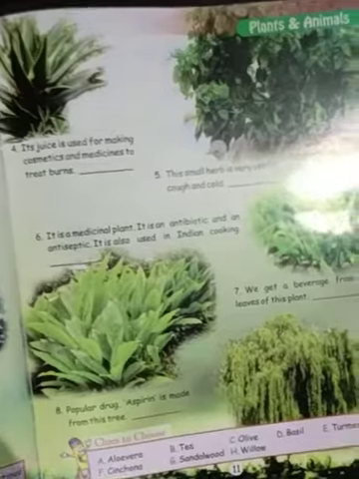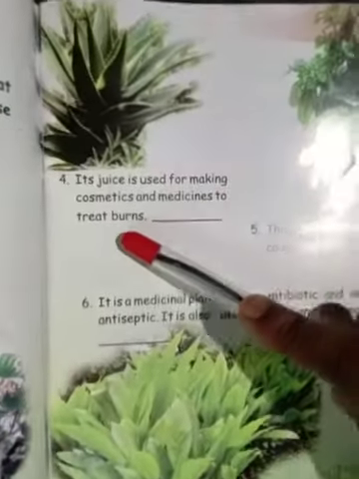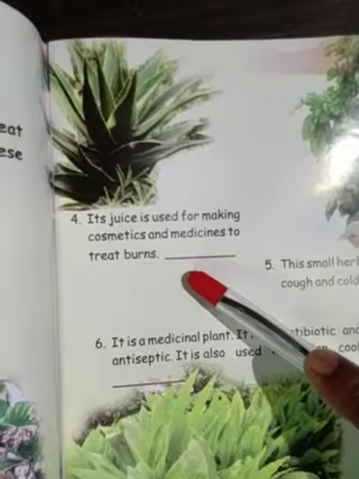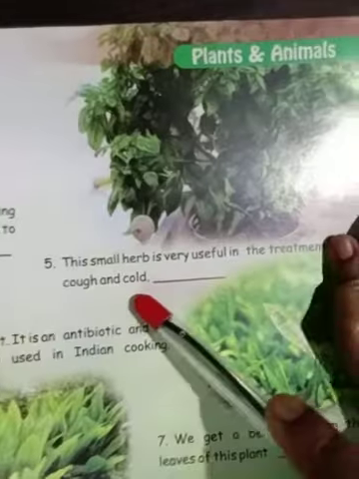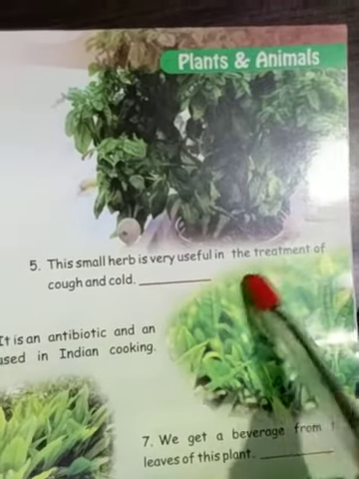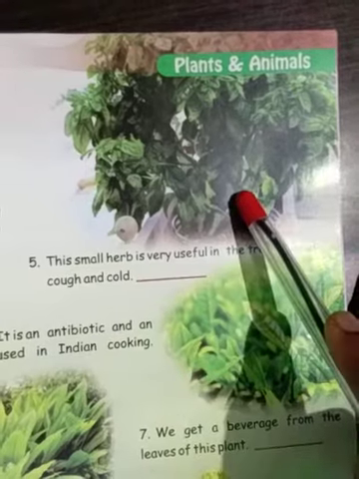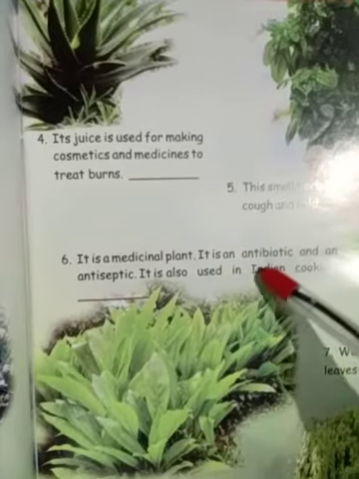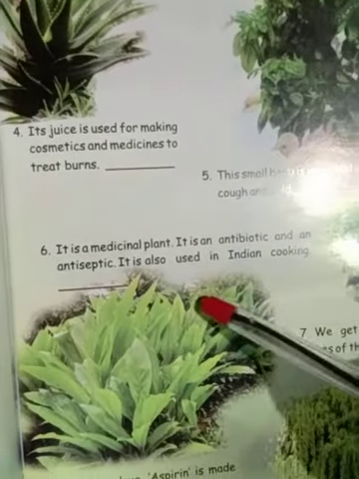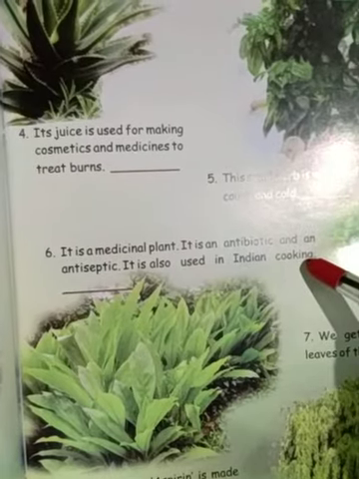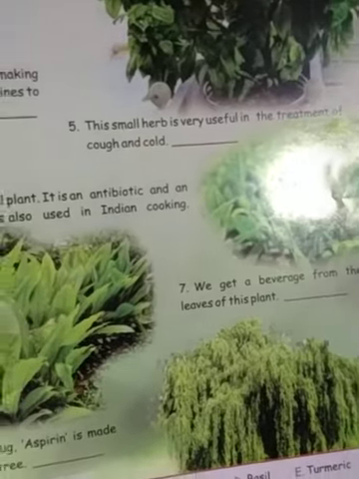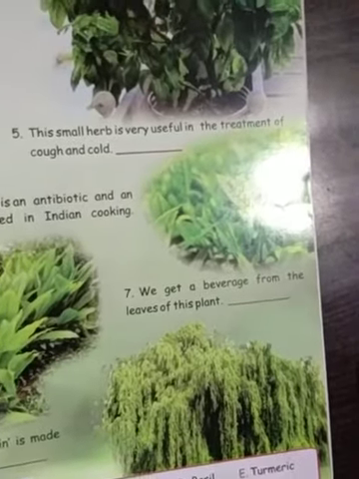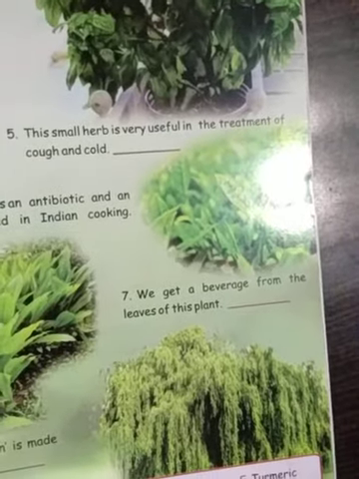Number 4, its juice is used for making cosmetics and medicines to treat burns, that is aloe vera. This picture, aloe vera. 5, the small herb is very useful in the treatment of cough and cold. Basil. You write here basil. Number 6, it is a medicinal plant. It is an antibiotic and an antiseptic. It is also used in Indian cooking, that is turmeric. This picture, turmeric. Then 7, we get a beverage from the leaves of this plant, tea.